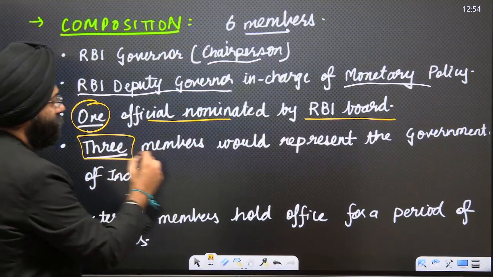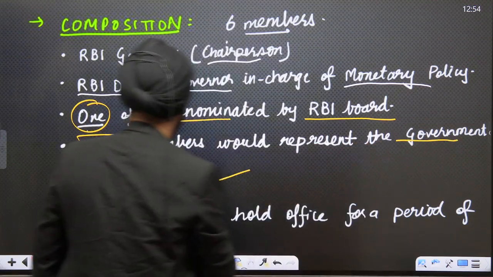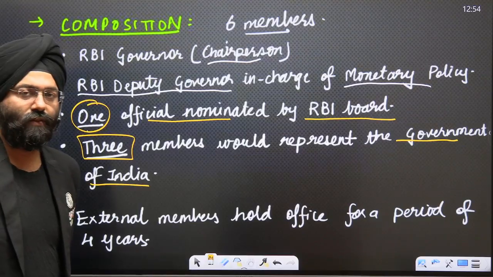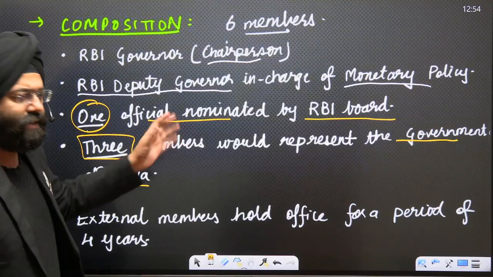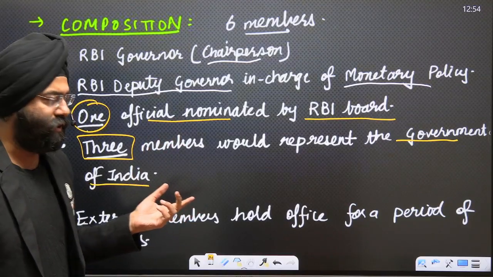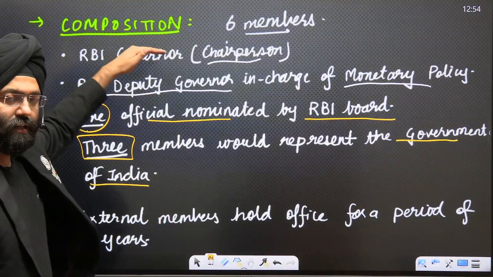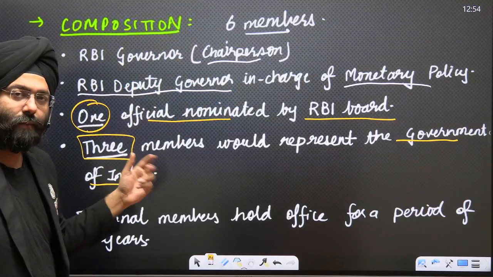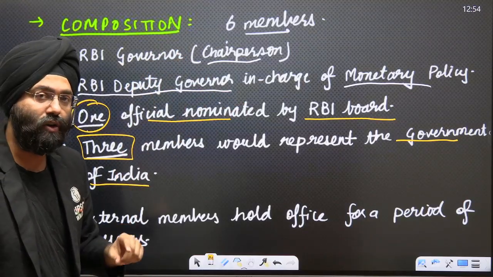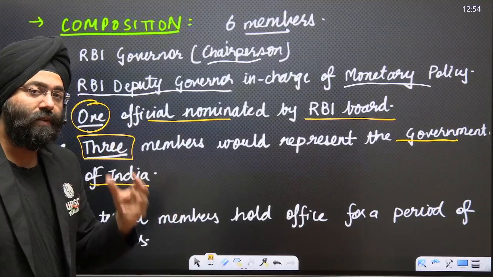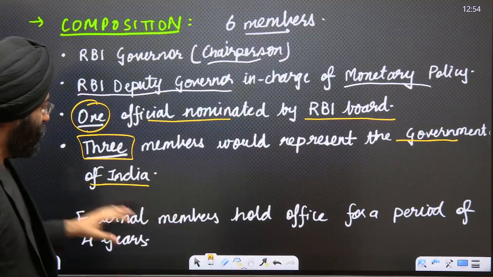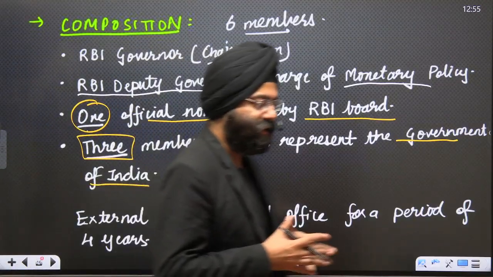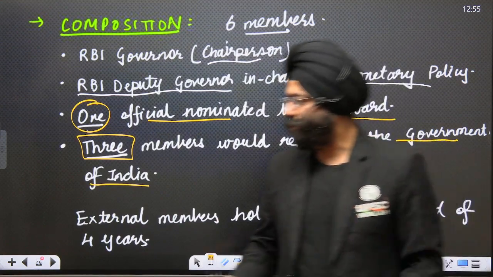3 members would represent the government of India. Generally, these are the secretaries, which are basically representing the government of India from the Ministry of Finance. So that depends upon the government of India who they're representing. So we see RBI governor, deputy RBI governor who's in charge of the monetary policy. Then we have 1 member who is basically nominated by the RBI board. And there are 3 members who are representing the government of India, right? And the external members who are here hold office for a period of 4 years. So this basically is the composition of the Monetary Policy Committee.